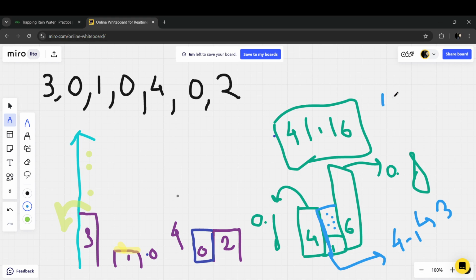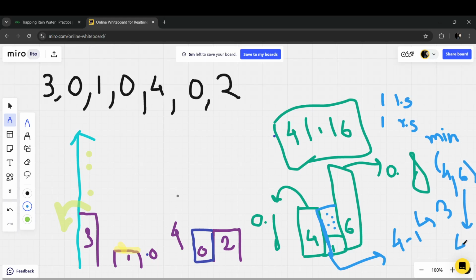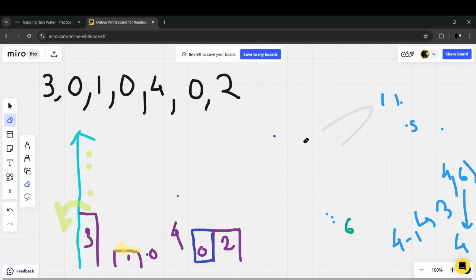For example, for one, I will check the left side, and for again one, I will be checking my right side. I will be checking which is minimum. Okay, and then for example, in 4 and 6, the minimum is 4, right? So I will be taking 4. Okay, so now you got it how to see. This is what we will be doing.